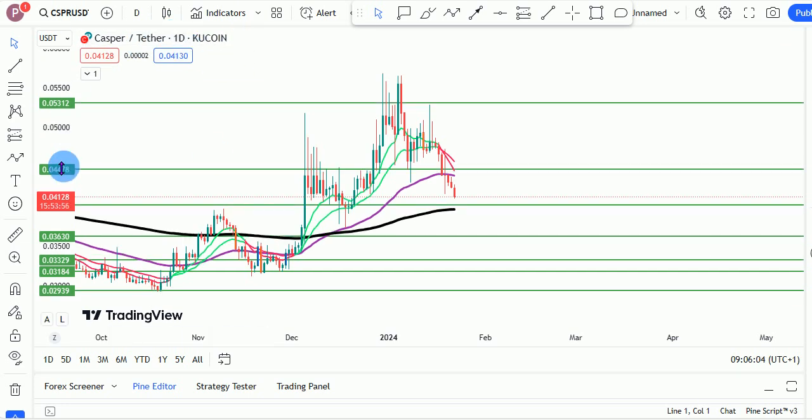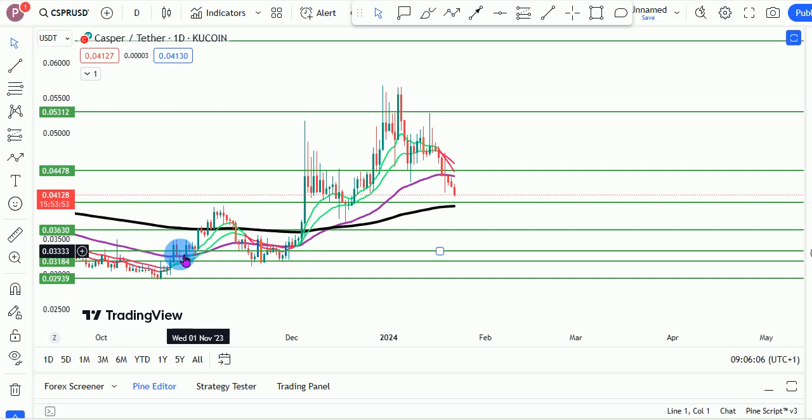For Casper right here, the moment we went above this macro EMA, we were very bullish on Casper, but we saw Casper push below again, and we came above, and we were saying Casper was very bullish. As you can see, our trend EMAs were bullish, right? And we have been bullish ever since. Right here, I made a video saying warning signals that our EMAs were flipping bearish, and as you can see, since then we have seen this push to the downside, right?